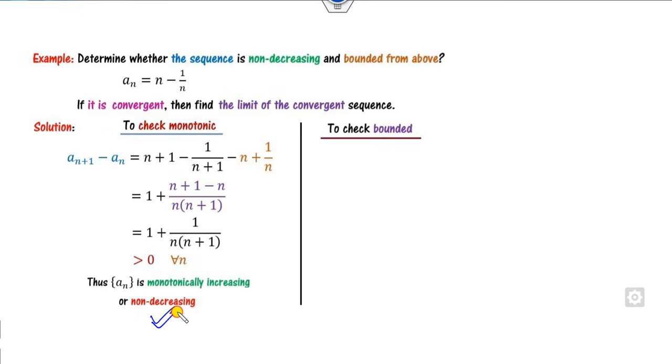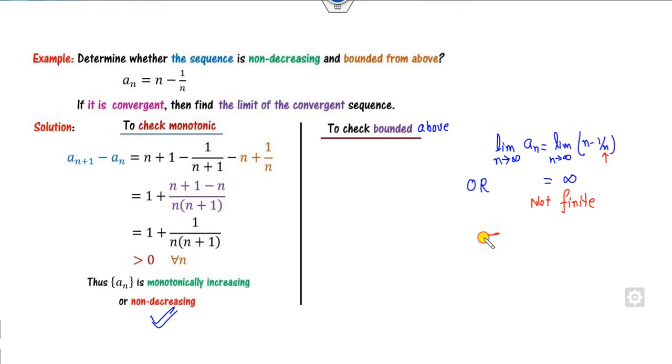Now since this condition is satisfied, you can find whether it is bounded above by either method. If I start with the second method first, what is the limit as n approaches infinity of this? Can you find the limit of this part? It comes to be infinite, because this part is 0, which is not finite.